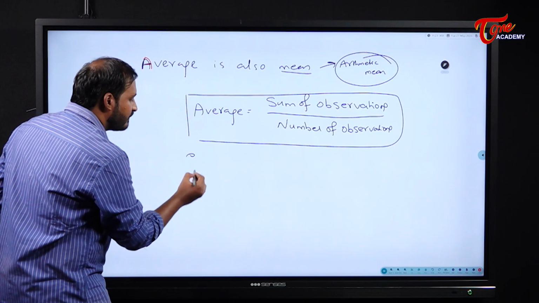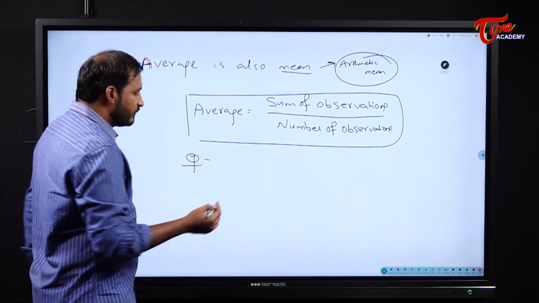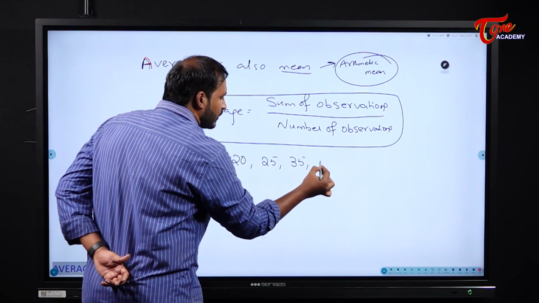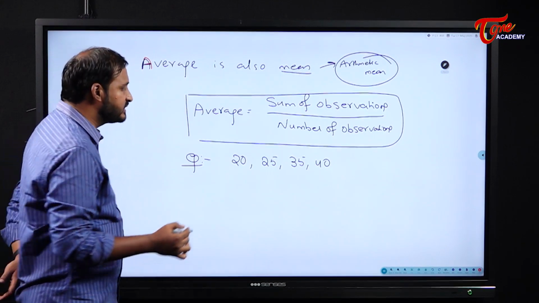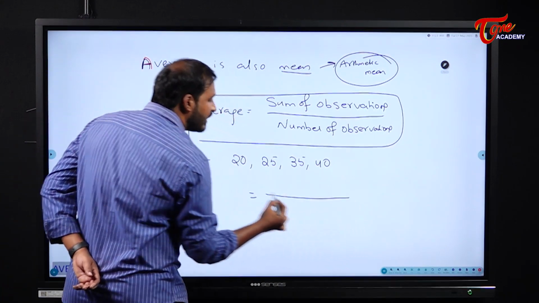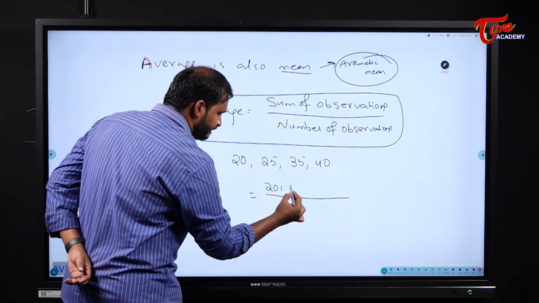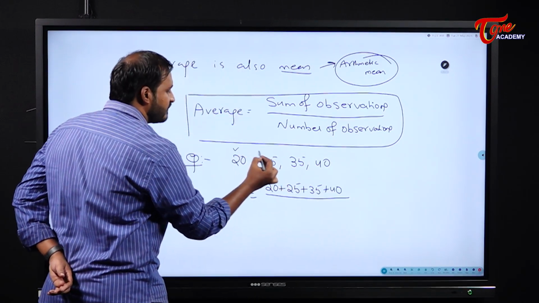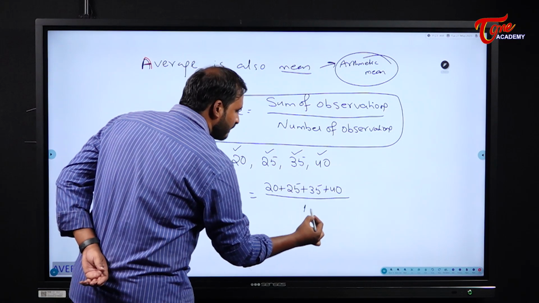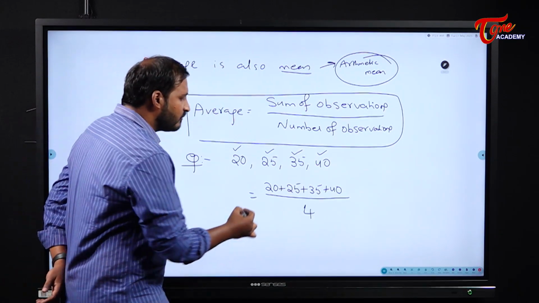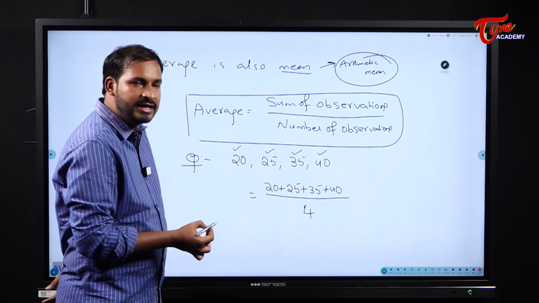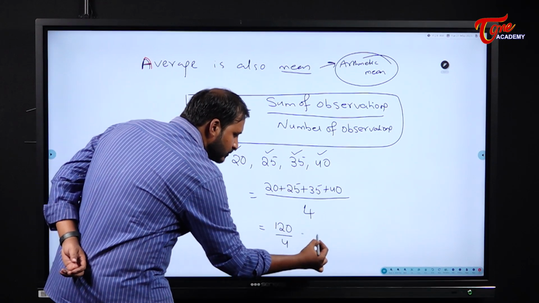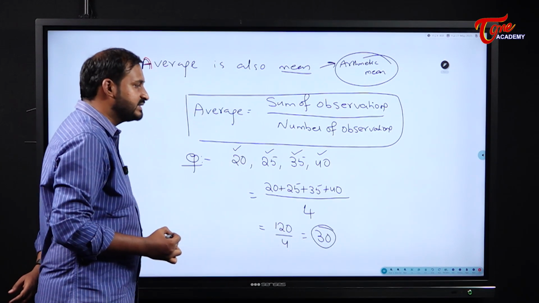Take for example, if I want to find the average of a few numbers, something like this: 20, 25, 35 and 40. What is the basic thing I need to do? I need to add all these numbers. 20 plus 25 plus 35 plus 40, by how many observations are there? 1, 2, 3, 4. So the number of observations is 4. When you add all these, 45 plus 35 becomes 80. 80 plus 40 becomes 120. 120 by 4, so the average here becomes 30. That is the average of these 4 numbers.